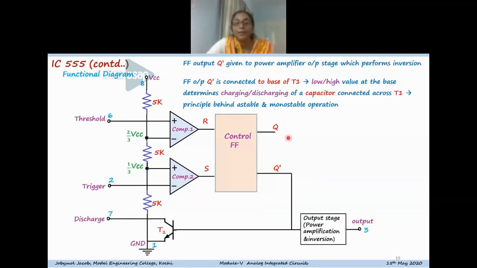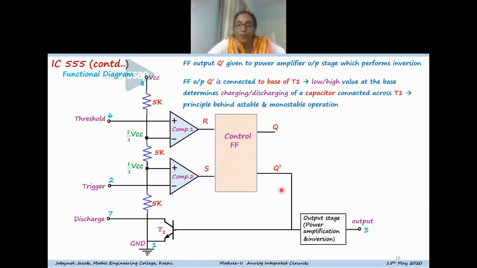So we can see here the output Q bar of the flip-flop. Q is the output and Q bar is the inverted form, and that is given to an output stage, which is a power amplifier as well as an inverter. And from there you take the output, that is pin number 3. And the same Q bar output is connected to the base of a transistor T1. The emitter of T1 is connected to ground, and the T1 collector is connected to the discharge pin, that is pin number 7.